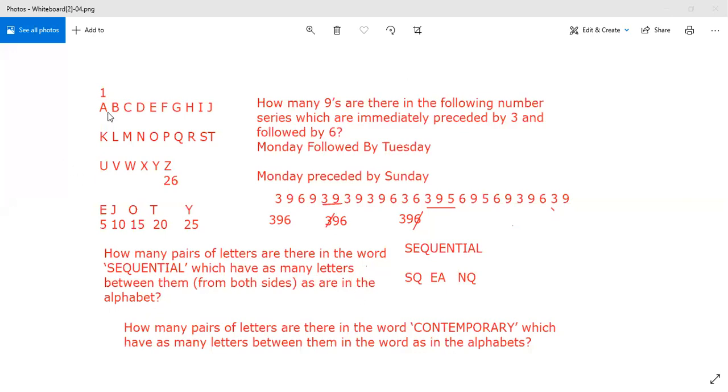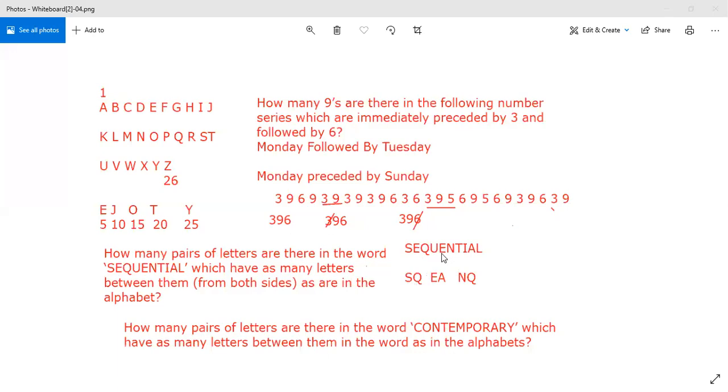See, if I ask you how many characters are coming between A and D, you will say 2, B and C. If I ask you how many characters are coming between A and E, you will say 3: 1, 2, 3. So here also, if I count this pair, S and Q, how many characters are coming between S and Q? One. So between S and Q we have one character. So one pair would be SQ.